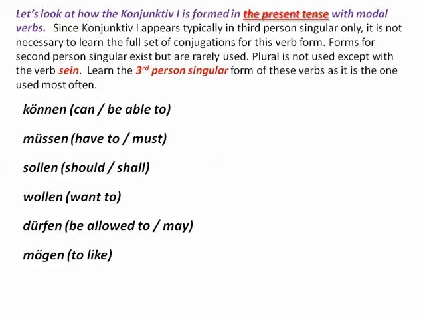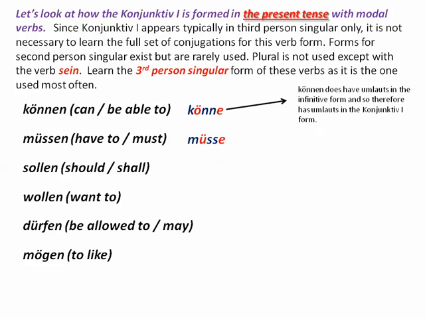Okay, so here we have all our modal verbs, können, müssen, sollen, wollen, dürfen, and mögen, and I have their meanings in English. So if we wanted to report or conjugate this in the special subjunctive or Konjunktiv I, it'd become ich könne. If the modal verb has umlauts in the infinitive form, then these are retained when you create the third person singular conjugation of the verb in the subjunctive.